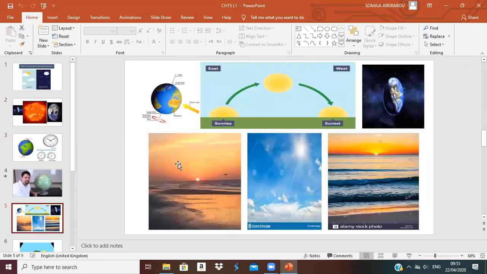Let's see now. We can see the sun in different places in the sky.